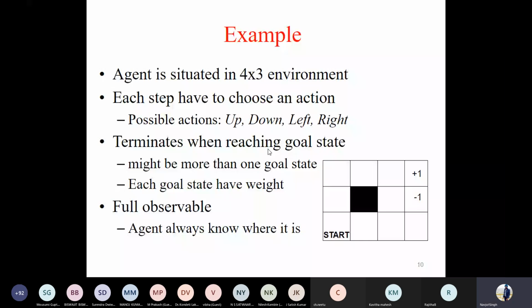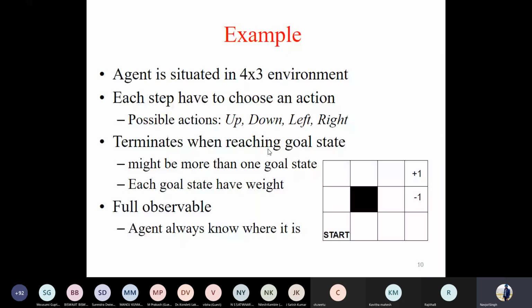Each goal has a particular weight: one goal has a weight of +1, the other -1. If we reach -1, definitely it's a negative state, so I should avoid this state. It could be the dead end, and our objective is to reach +1. Now, in this case, the environment given to us is fully observable. That means the agent knows the location where it is.